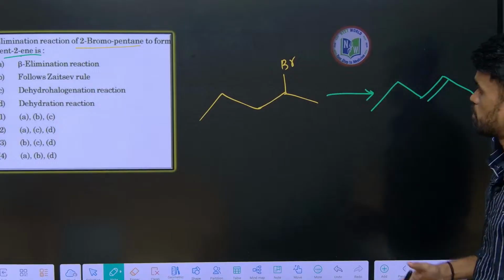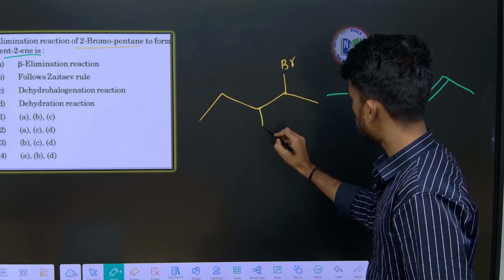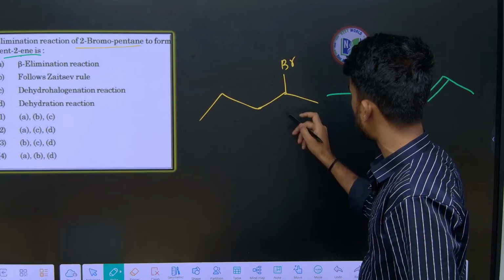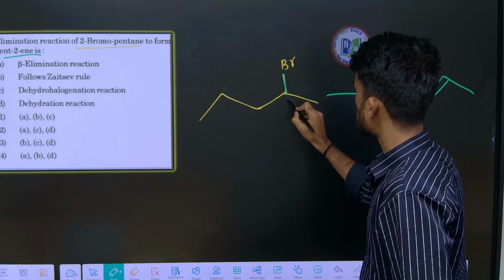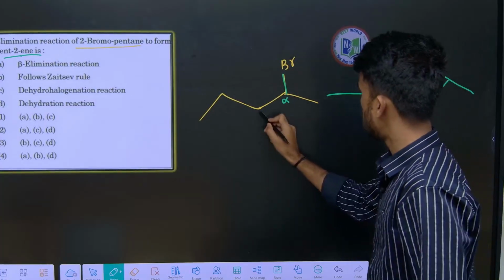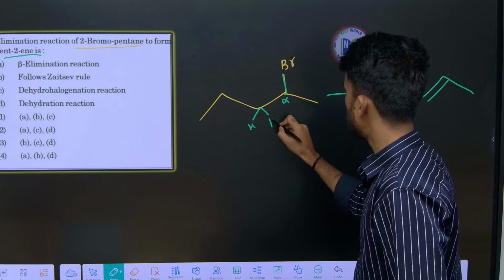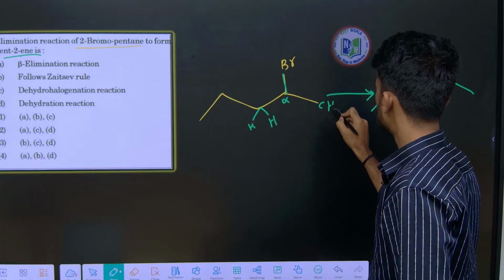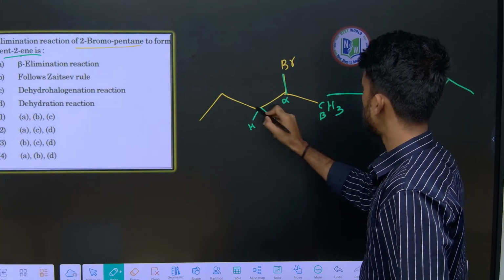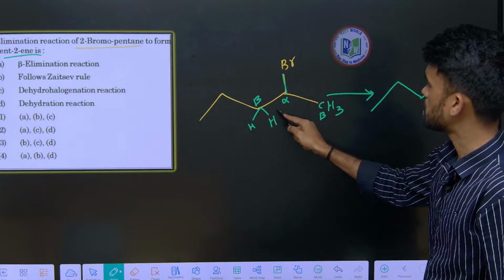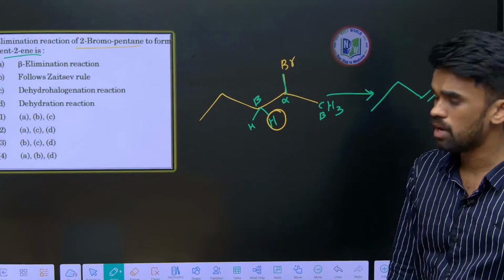For this purpose, see the internal hydrogen, this is the alpha beta elimination. The halogen attached carbon is called the alpha carbon, and the adjacent carbons are beta carbons, right? The hydrogen present on a beta carbon is called beta hydrogen.